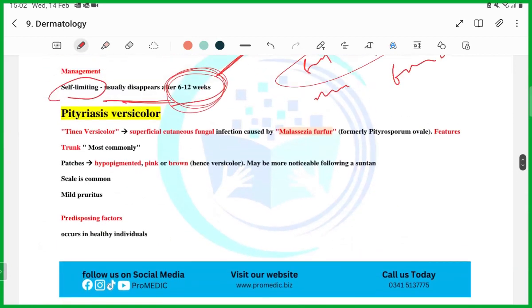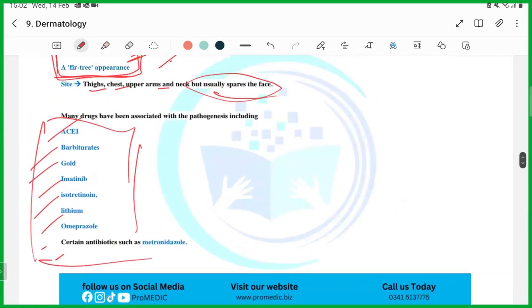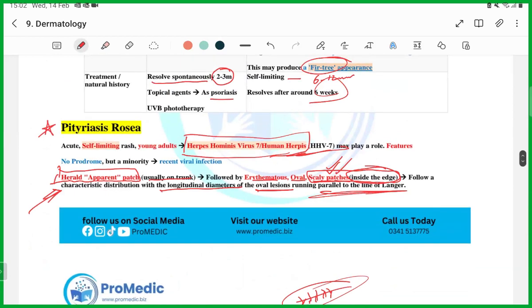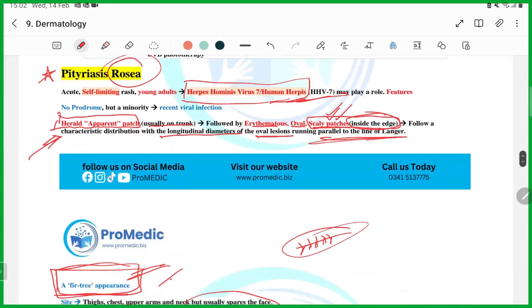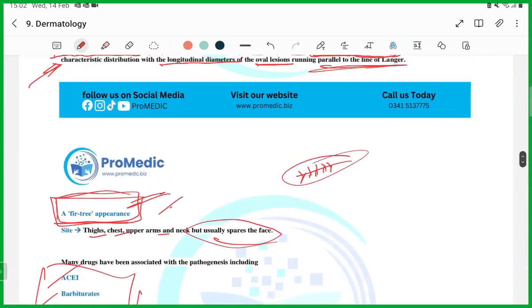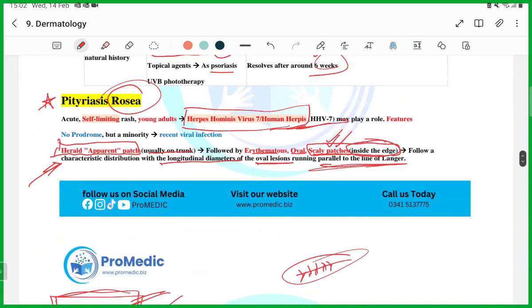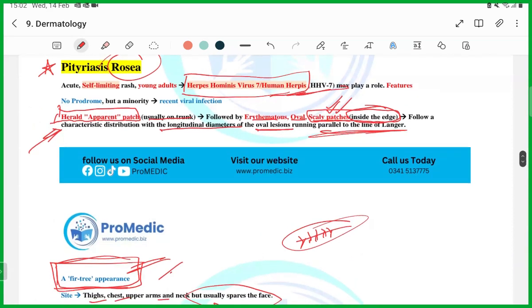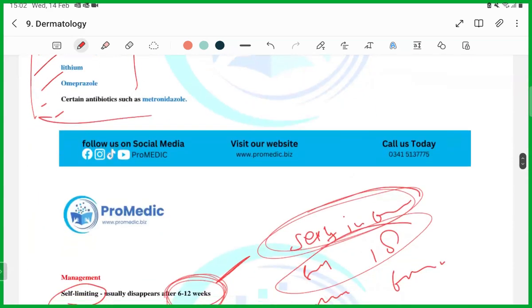Okay. So guys, the next topic is pityriasis versicolor. This is pityriasis rosea. Remember it. It will create a lot of confusion for you, so it is better to read this with the help of diagrams so that you don't forget it. Okay. That was pityriasis rosea.